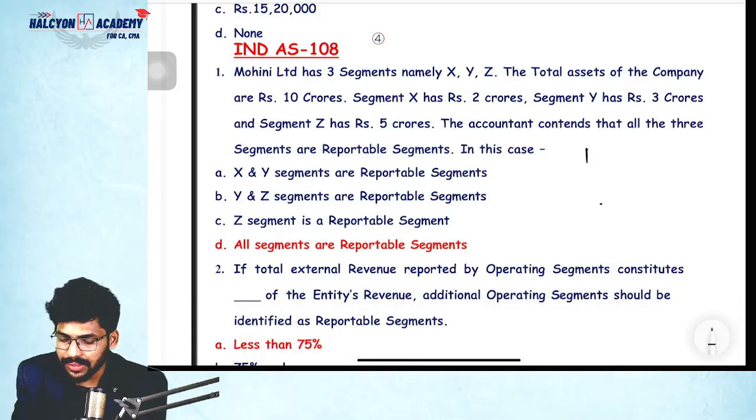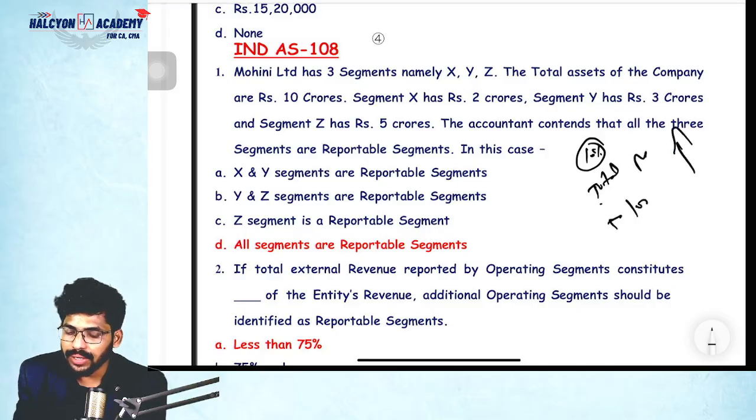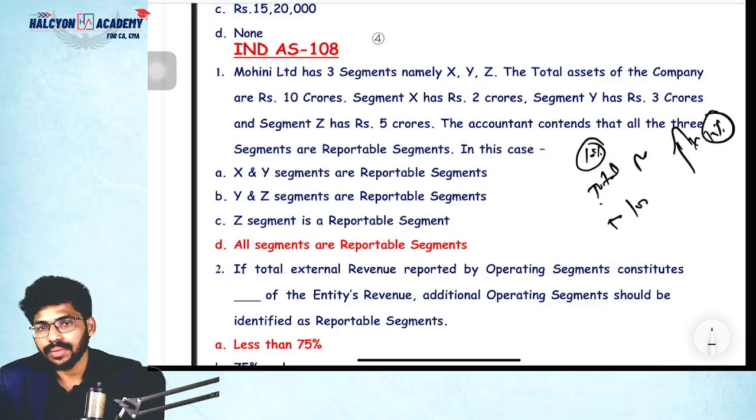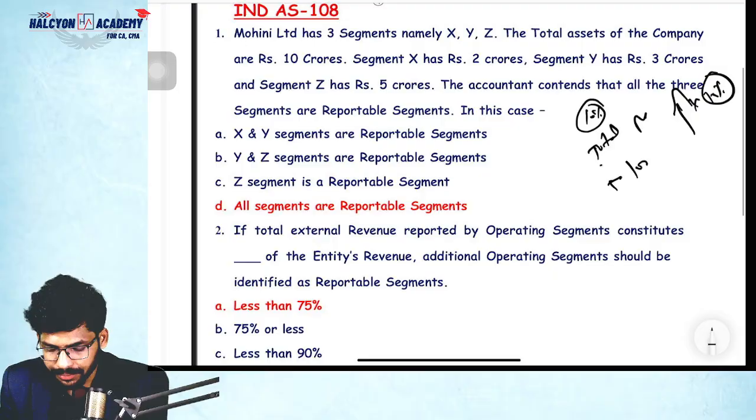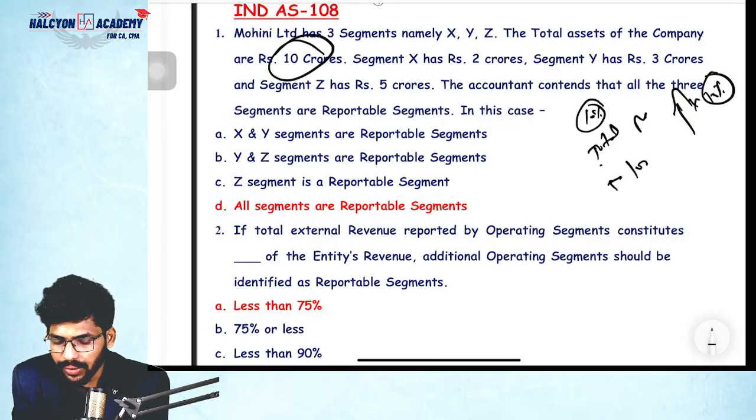Based on results, 10%. What is that? Total all profits, total all losses, and take whichever is higher. Out of that amount, apply the 10% limit. If the segment result is profit or loss, whatever, please ignore the sign. Clear? So easily you can calculate this.